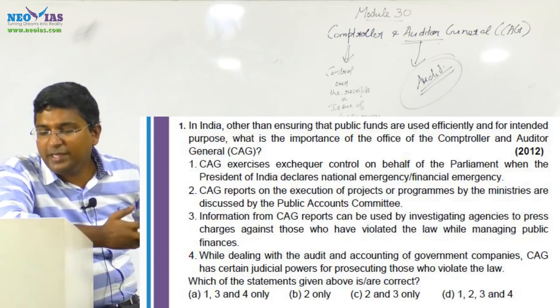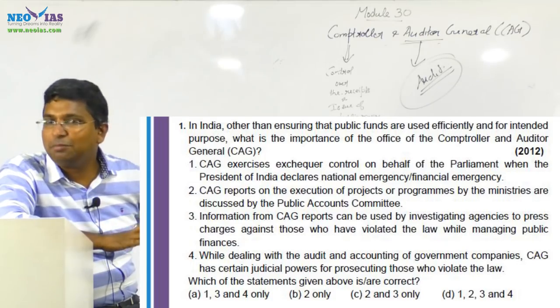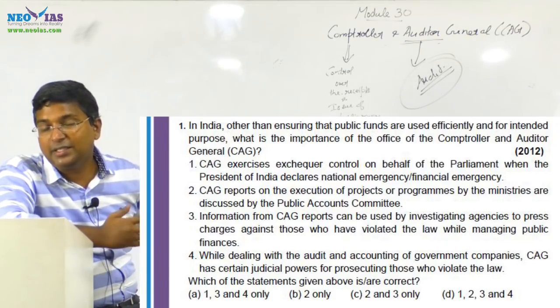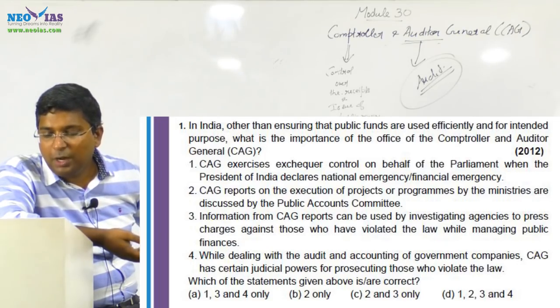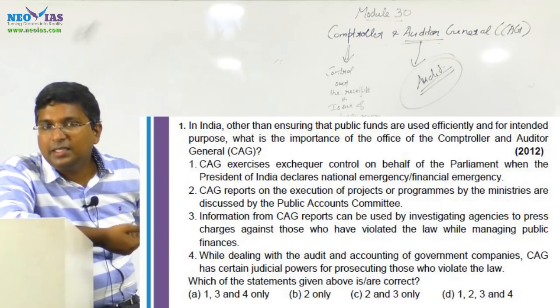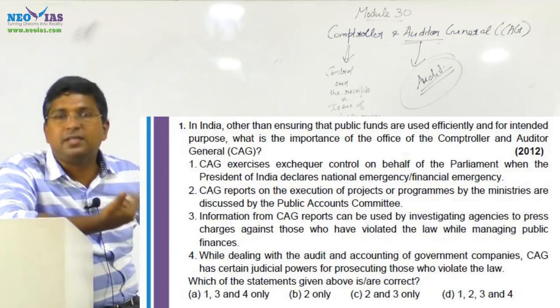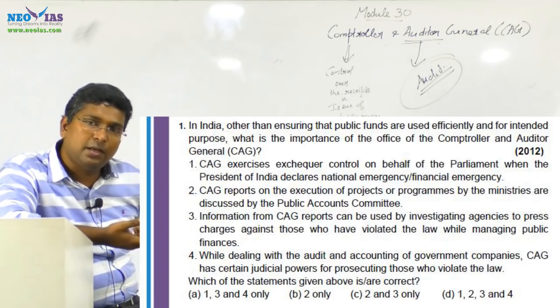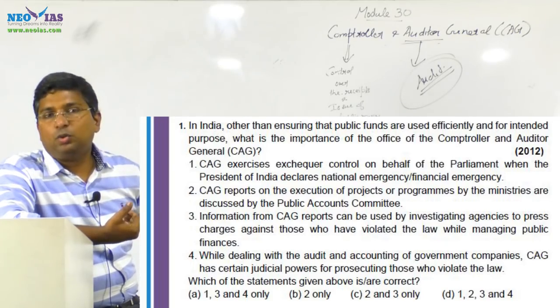In both B and C, statement 2 is there, so the second statement is correct. You have to find out whether the third is correct or not. The second statement says CAG reports on the execution of projects or programs by the ministries are discussed by the Public Accounts Committee. Yes, the CAG report is given to the President, who submits this report to the Parliament.